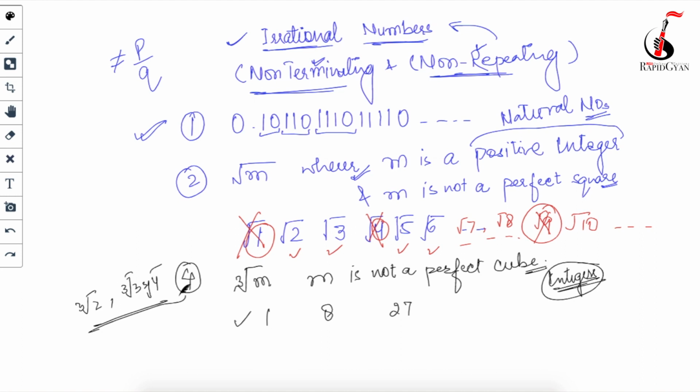This was your third point. The fourth point is pi. Pi is also an irrational number. Some of you might be thinking that the value of pi is equal to 22 by 7, so I can write it in the form of p by q, so how can pi be an irrational number? If you are thinking this, you are wrong. The value of pi is not equal to 22 by 7. The value of pi is only approximately equivalent to 22 by 7.